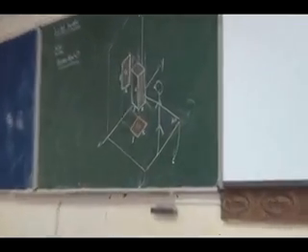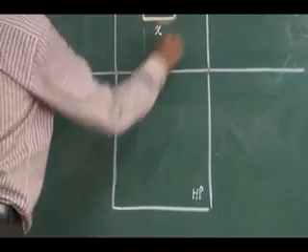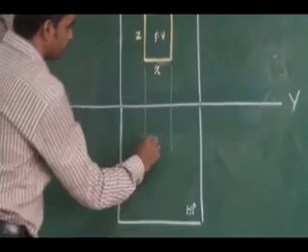So I will open the horizontal plane and see it below the reference line. This is my horizontal plane, and the horizontal plane holds the top view.